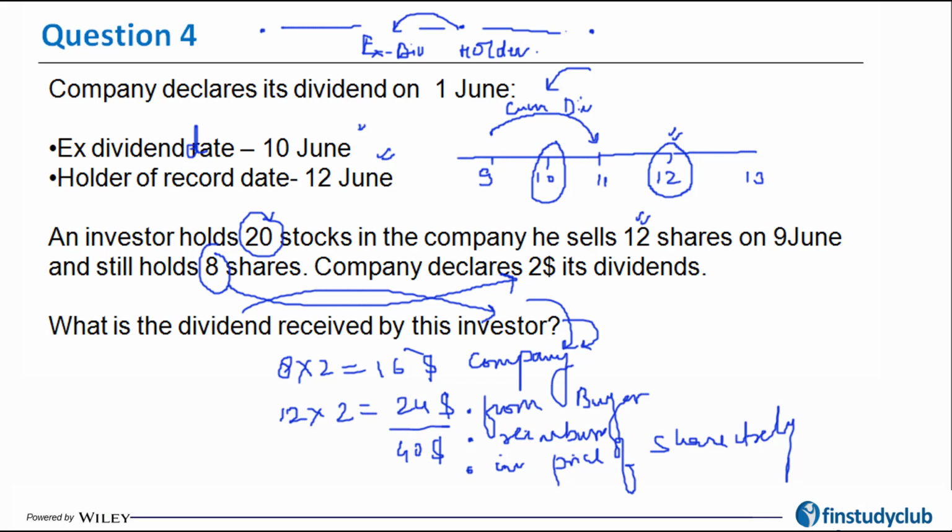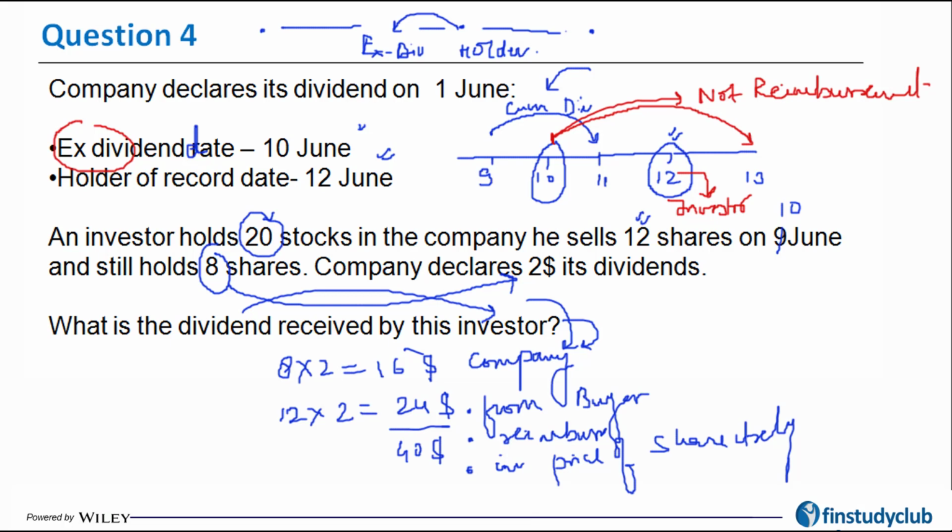I'm going to tweak that question a bit. If, let's say, the shares would have been sold on 10th, in that case, the dealing happens on 10th, the share price has already become ex dividend. That means the new buyer is not going to reimburse the seller, my investor, for any dividend. The reason is that maybe the registration will happen only by 13th. So on 12th, the name of my investor would still appear in the record of the holder date.